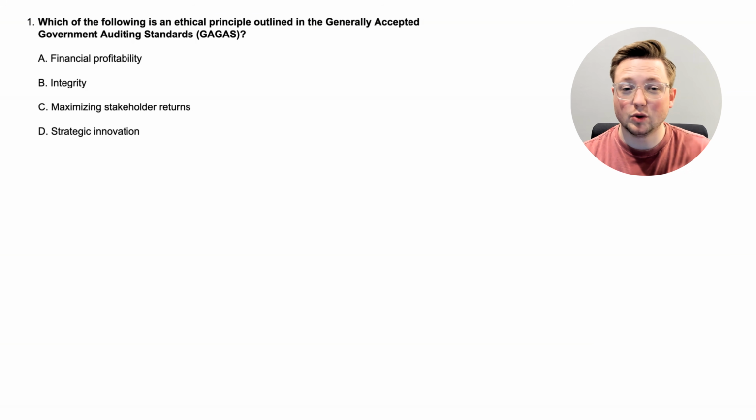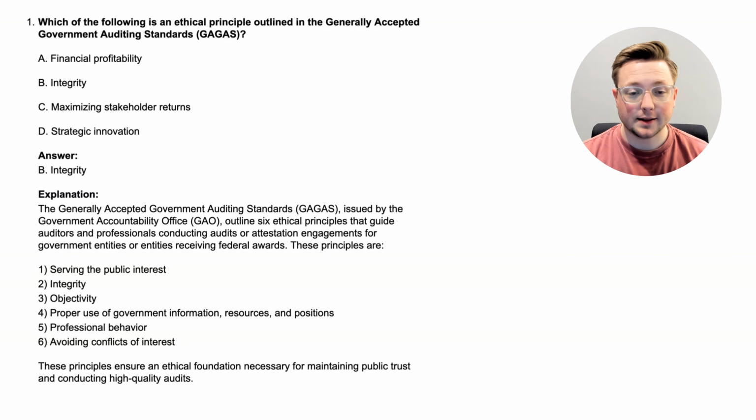So if you don't know which one of these is an ethical principle under GAGAS, then that's okay. We're going to use the answer to learn what the ethical principles are. So let's go ahead and take a look at the answer. All right, here we are at the answer. The answer is B, integrity. So let's walk through this.